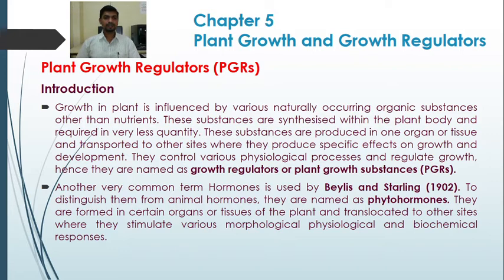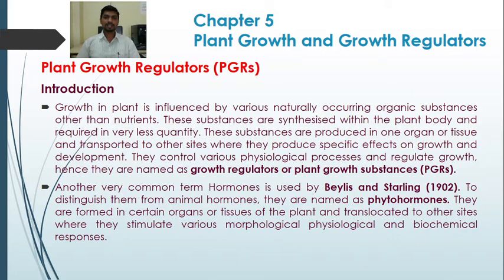Another very common term, hormone, was used by Bayliss and Starling in 1902. To distinguish them from animal hormones, they are named as phytohormones. So those hormones which are produced in plants are named as phytohormones. They are formed in certain organs or tissues of the plant and translocated to the other sites where they stimulate various morphological, physiological and biochemical responses.